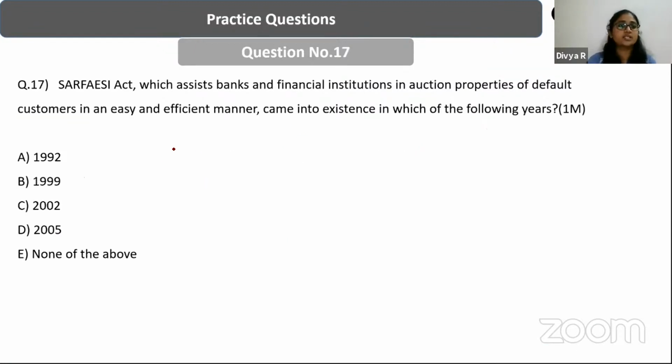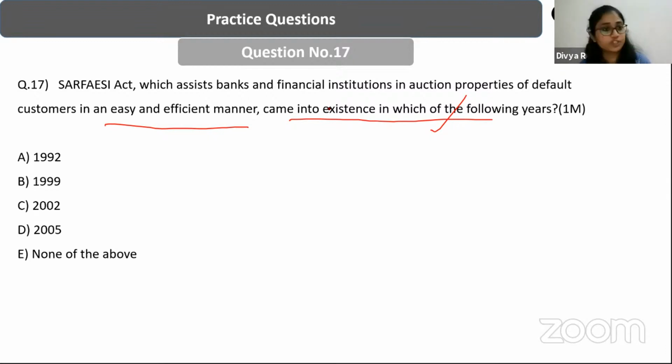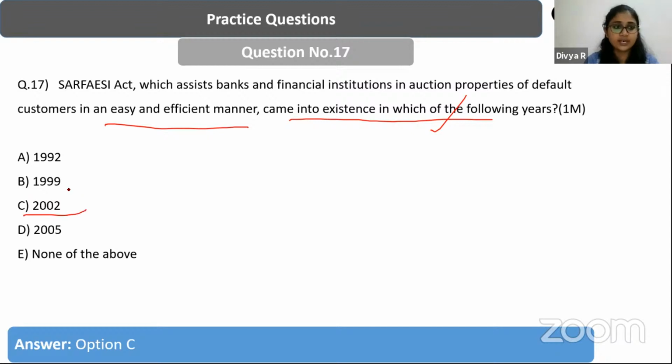Next question is SEBI Act, which assists the banks and the financial institutions and auction properties of the default customers in an easy and efficient manner, came into existence in which of the following years? So there were a lot of changes with respect to the SEBI Act. So in which year was the SEBI Act established? A simple question. Sometimes in prelims, you will expect very simple questions in the 1 markers, right? It is, yes, C. 2002 was the year in which SEBI Act came into existence.